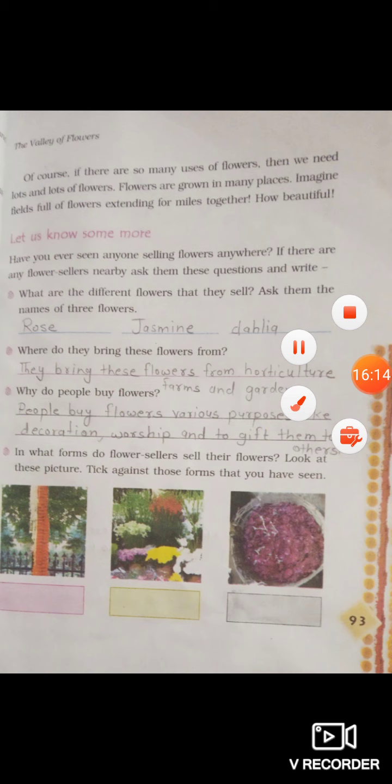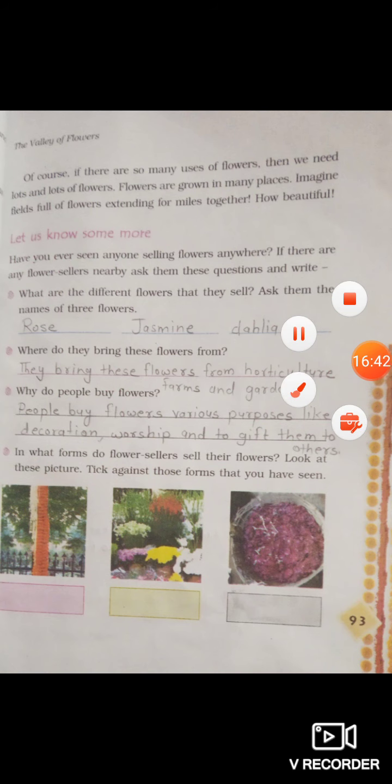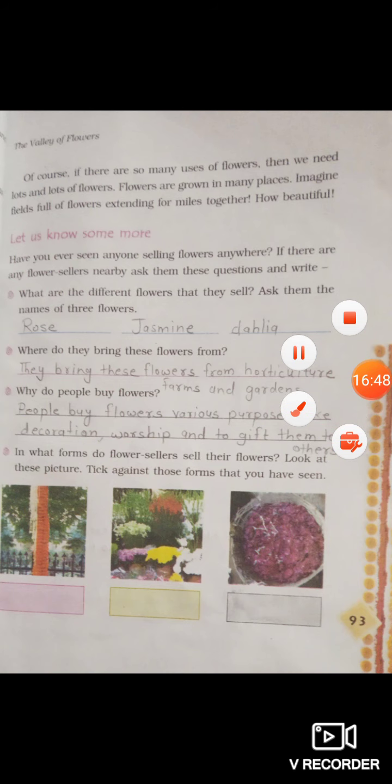Have you ever seen anyone selling flowers anywhere? If there are any flower sellers nearby, ask them these questions and write. Question: what are the different flowers that they sell? Ask them the names of 3 flowers. So, rose, jasmine and dahlia. Next, where do they bring these flowers from? They bring these flowers from horticulture farms and gardens. Why do people buy flowers? People buy flowers for various purposes like decoration, worship and to give them to others.